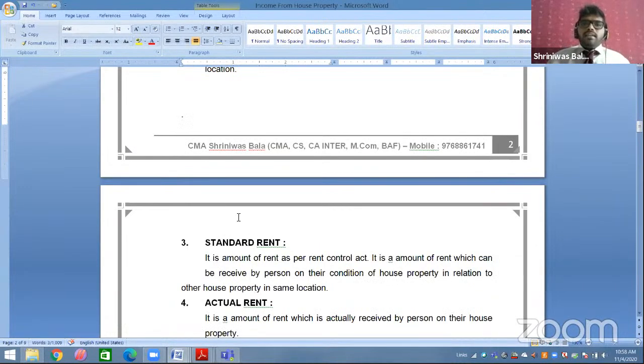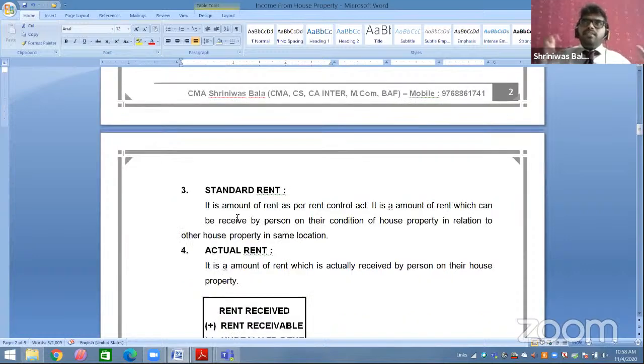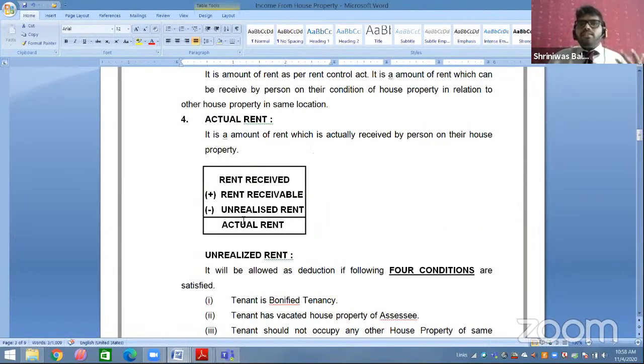Then standard rent. Standard rent is the rent which depends upon the condition of your house property. For example, overall in Mumbai, one bedroom hall kitchen is chargeable for 35,000, but you have decorated your house property very well. So instead of 35, you will ask for 45,000 because your house property is decorated very well. So that 45,000 is your standard rent.